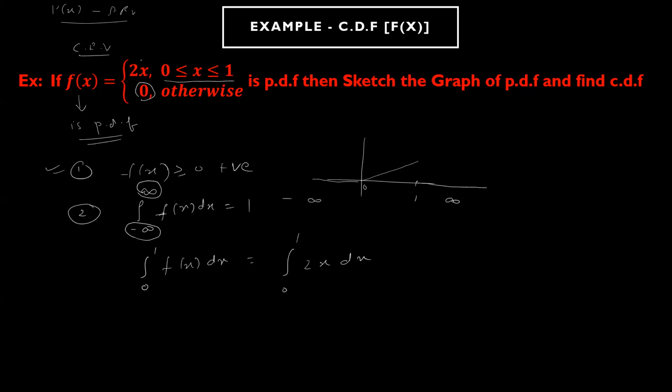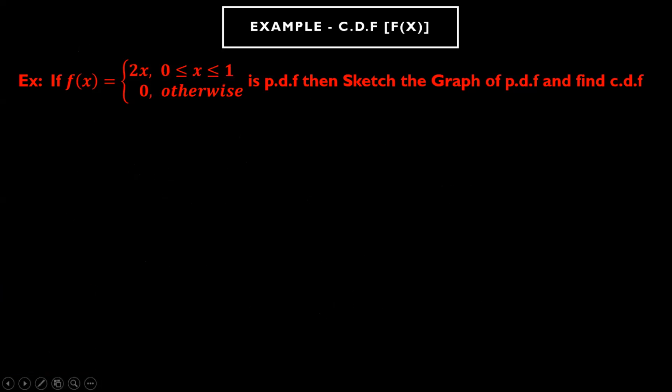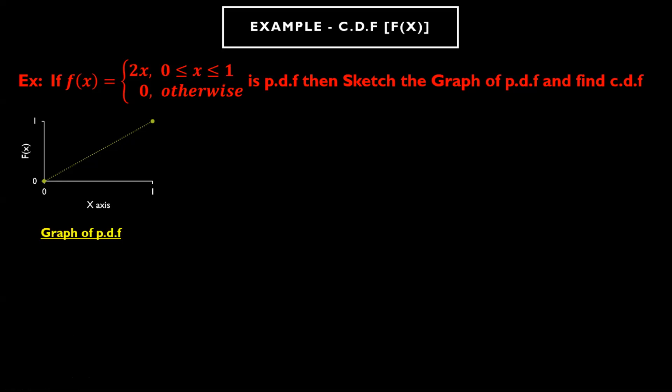When you integrate this, you get 2x square by 2 from 0 to 1. The 2 cancels out, so this is 1 minus 0 equal to 1. So both conditions are satisfied, so this is a PDF. Now we can sketch the graph. This is how it looks: between 0 and 1, y equal to 2x is a straight line. All right, now let us find the CDF.